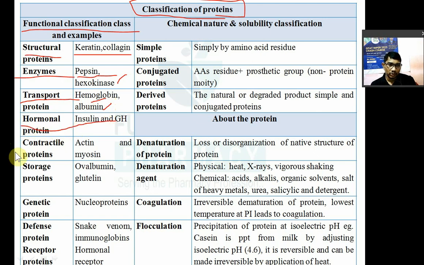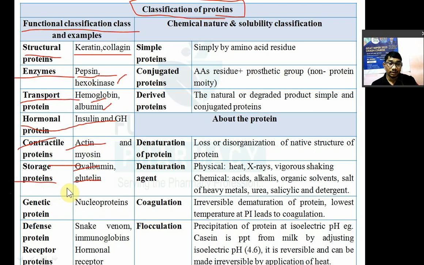Some proteins they are contractile protein. They are involved in the muscle contraction. यहाँ पे actin and myosin क्या होता है? Responsible for the muscle contraction. Some proteins they act as a storage protein. For example, ovalbumin and glutenin. Ovalbumin कहाँ पे होता है? ये eggs में होता है.